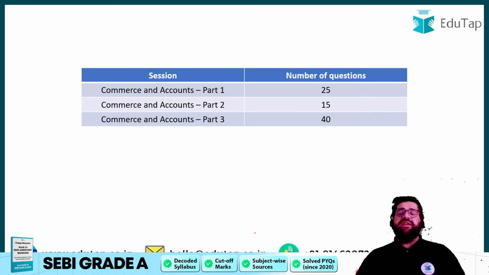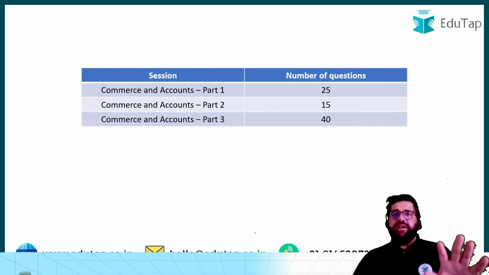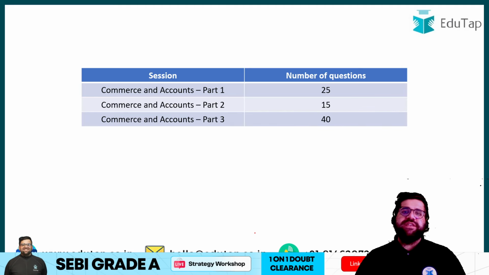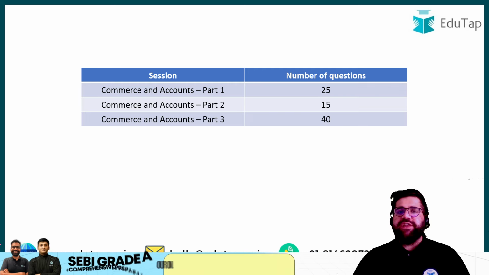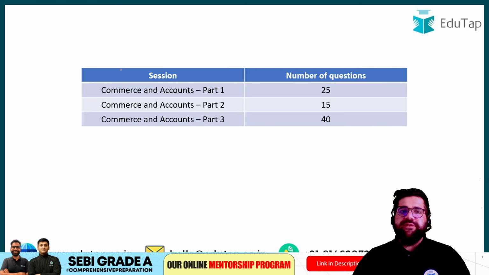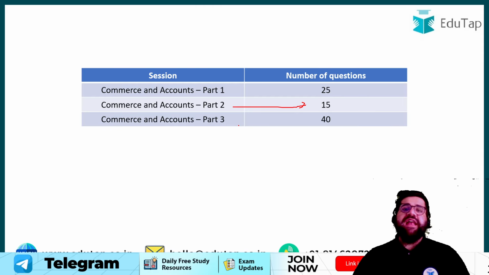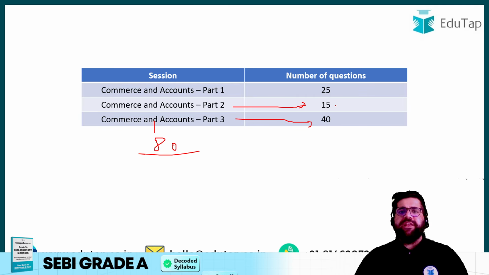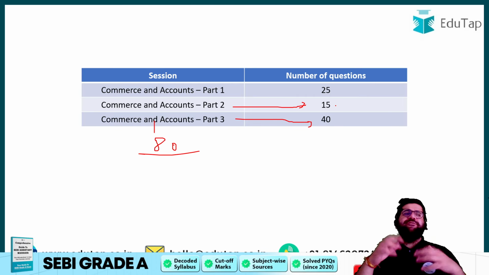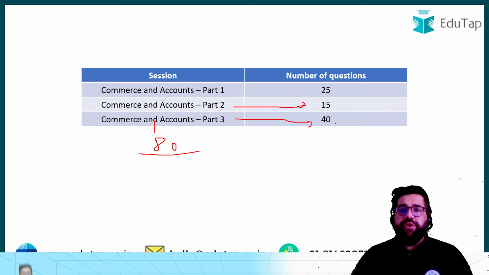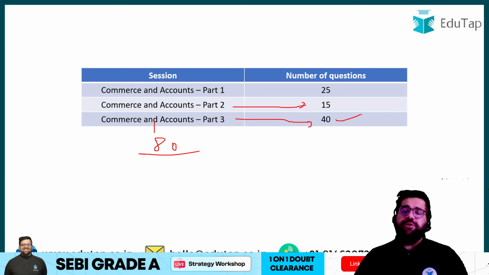Right, let's start. But yes, before I start, my friend, in every component of this particular series we are doing 75 MCQs per subject, right? So in commerce and accounts part 1 I have done 25 MCQs. The video is already available on YouTube. You can go and watch them, right? And today we are covering 15 more questions of commerce and accounts, and in tomorrow's class, which will again happen at 2 p.m. itself, we will be doing 40 questions. So indeed, from commerce and accounts we are doing 80 questions. That will help you a lot. But today I have kept the quota low only because I want you to revise and then come prepared for tomorrow's mega session in which we are going to solve 40 questions. I hope this is very, very clear.